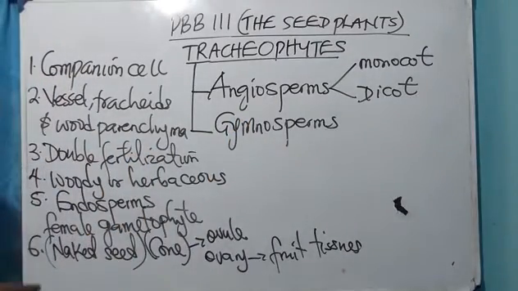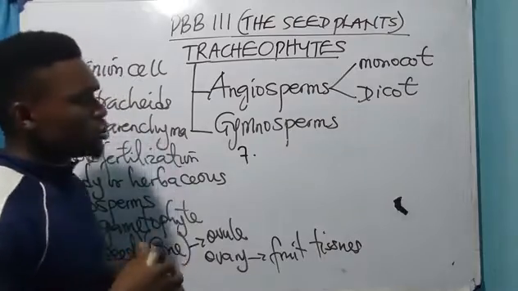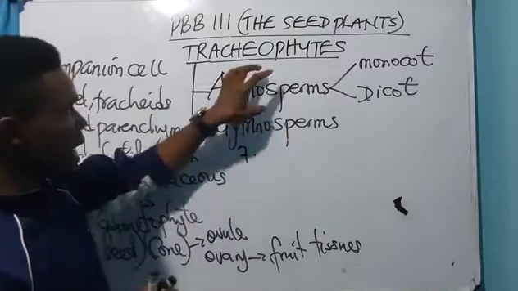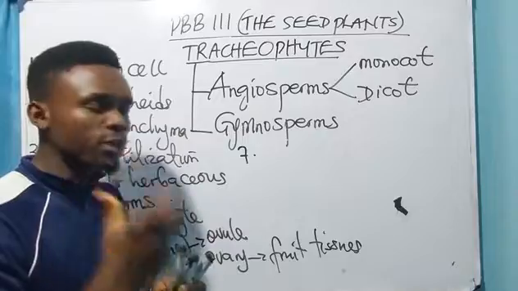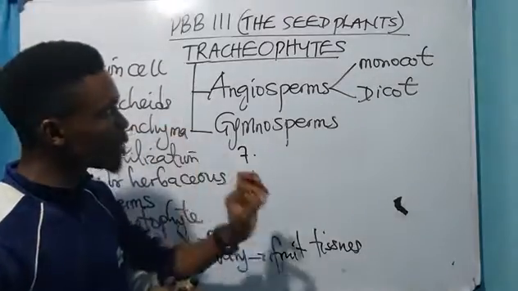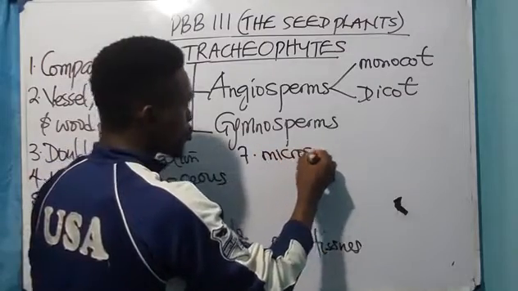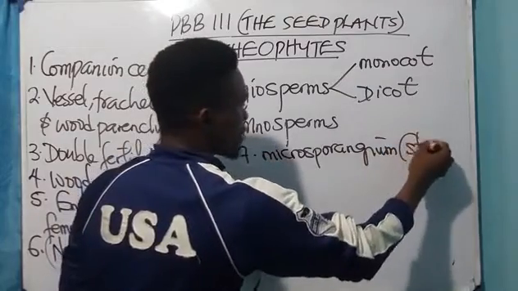Apart from what I've listed now, is there any other one? Okay, good. The seventh one. During pollination in the angiosperms, there is transfer of mature pollen grains from the microsporangium called stamen.